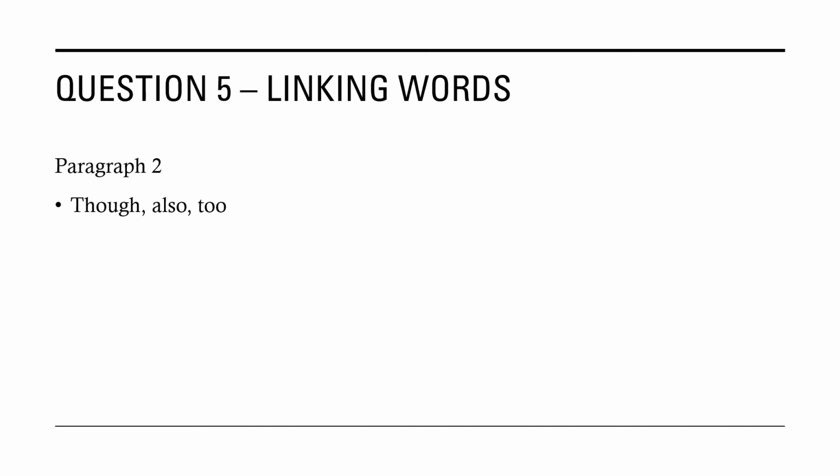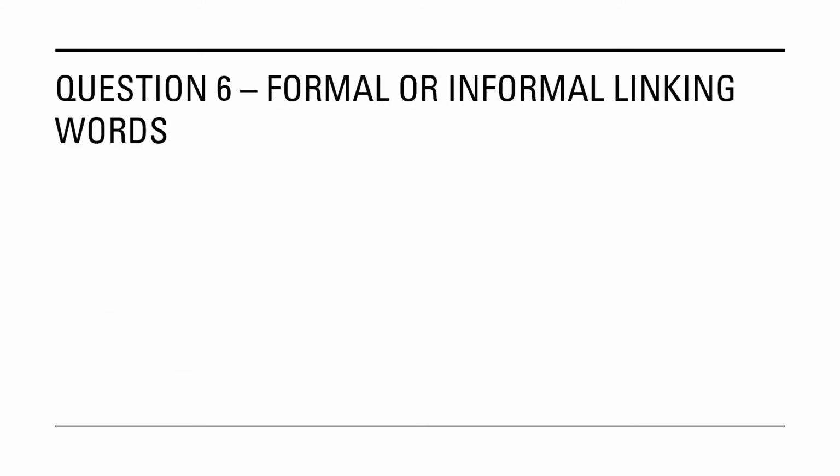So these are the linking words used in paragraph 2. Let's look at paragraph 3. For paragraph 3, the linking words used are otherwise, as well as that. So there are only 2 linking words for paragraph 3.